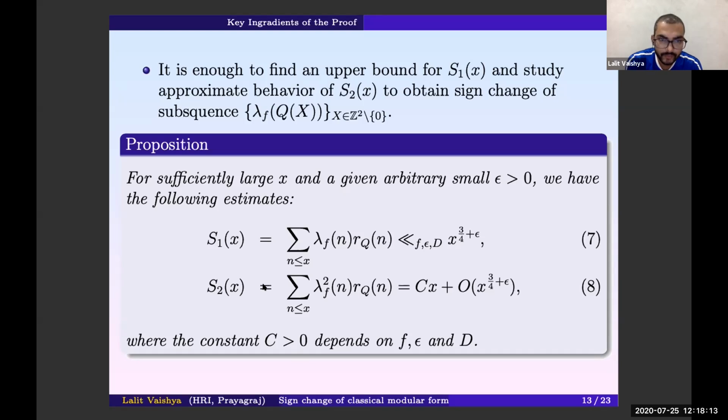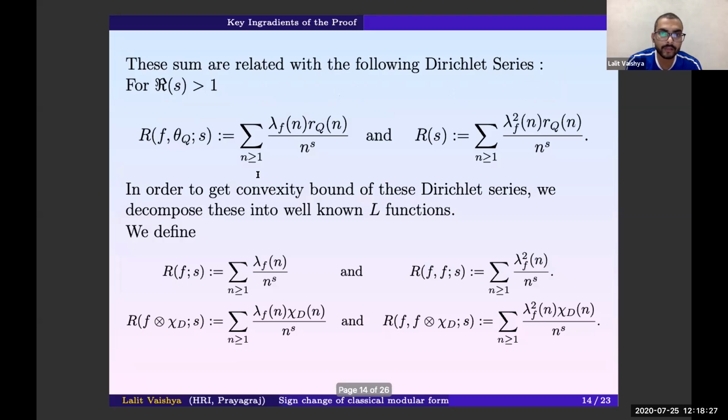So to prove this proposition, we'll use the truncated Perron's formula, which relates this partial sum with the L-function. We'll define the following Dirichlet series R_f,theta,q(s), which is defined as the sum of lambda f(n) r_q(n) over n to the power s, and this appears in the Rankin-Selberg convolution. And we define another Dirichlet series, and we'll decompose these Dirichlet series into the known L-functions.